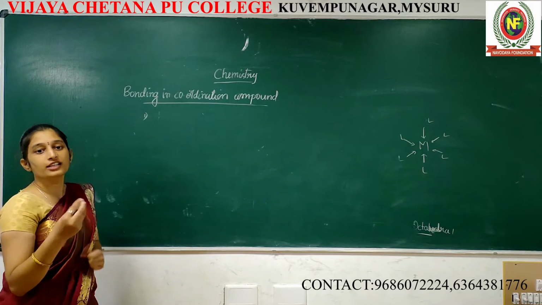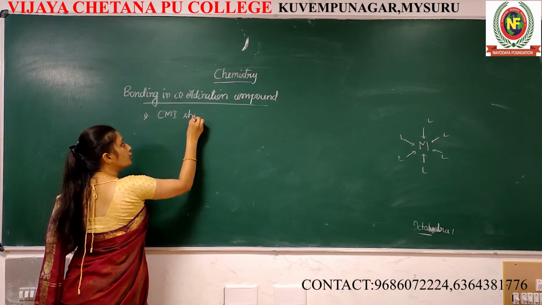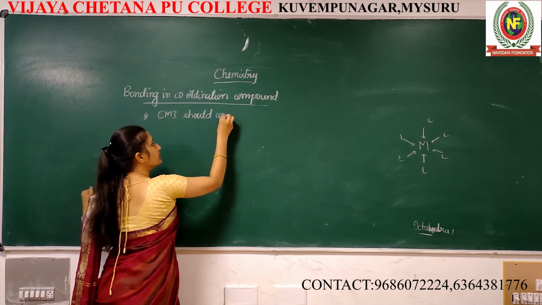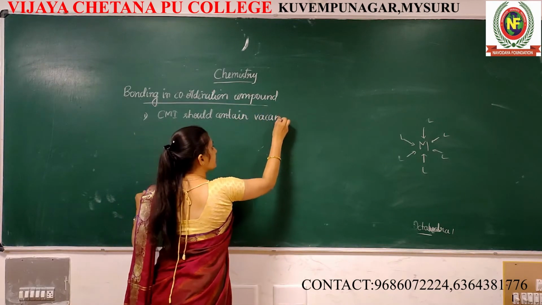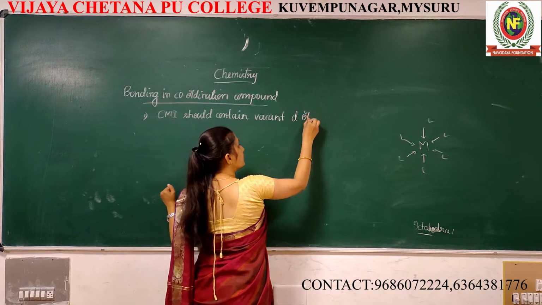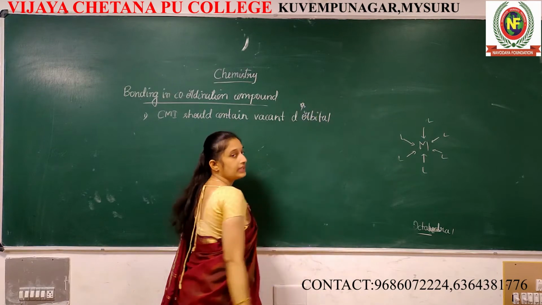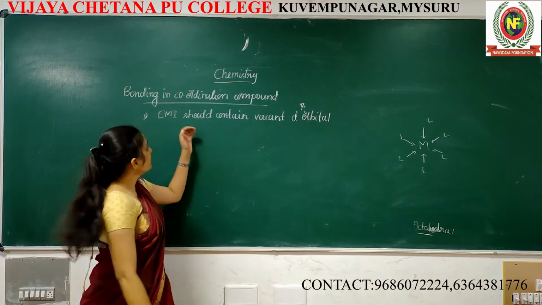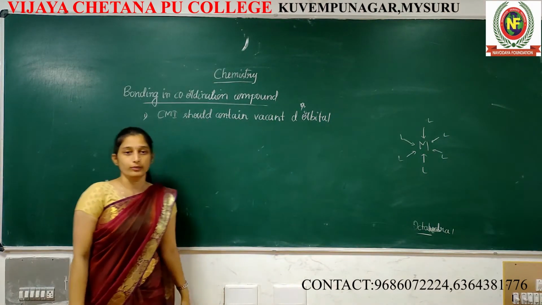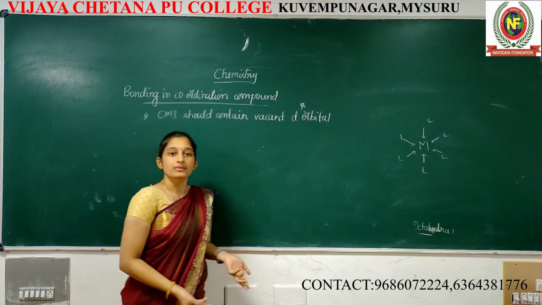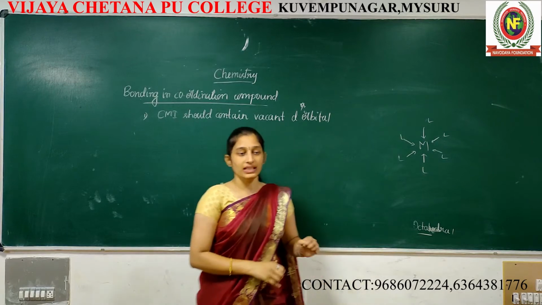When the metal contains vacant orbitals, meaning the CMI should contain vacant d orbitals. Not only d, it may be s, p, like that. The central metal ion or atom should contain vacant orbitals, meaning they should be empty. Only if the metal is empty can the ligand donate.